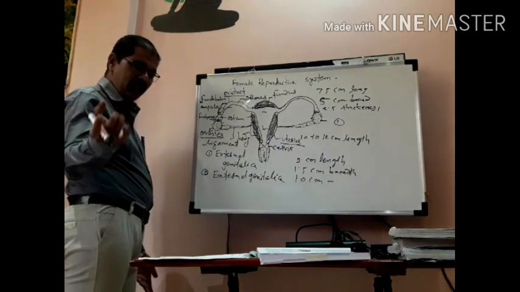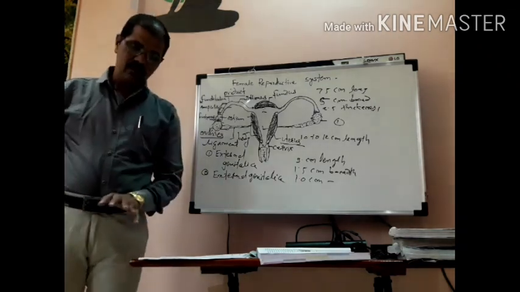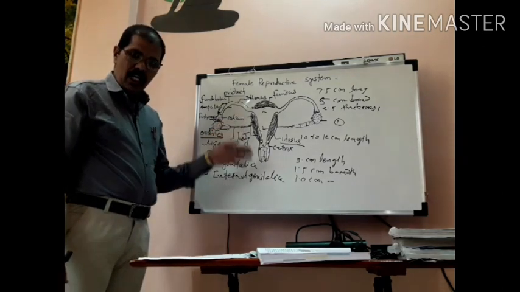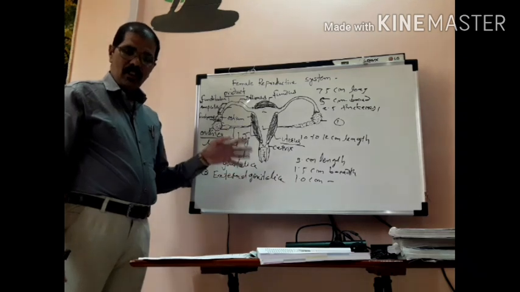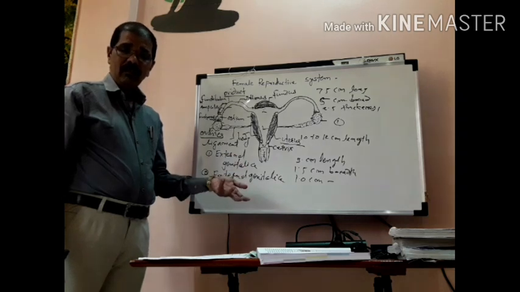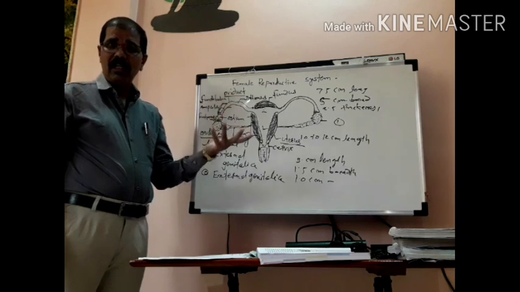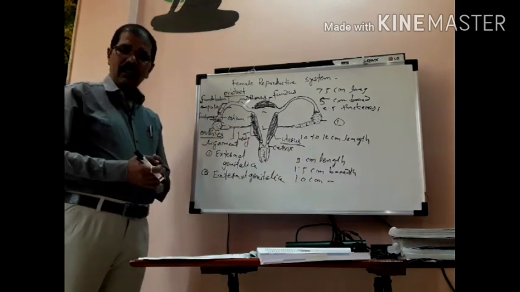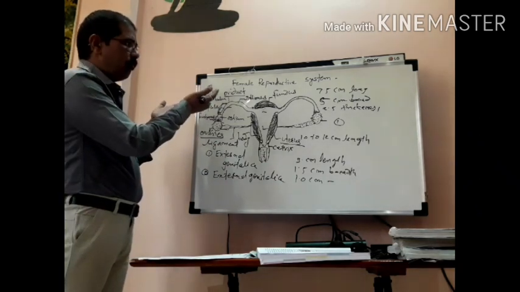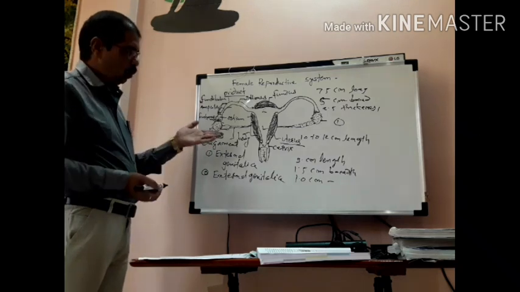Internally, I am just telling you, the uterus wall can be divided into 3 layers. One layer breaks at the time of the menstrual cycle, when the progesterone and estrogen levels increase or decrease. I will explain that in the next point, the menstrual cycle, when I explain the female reproductive system.